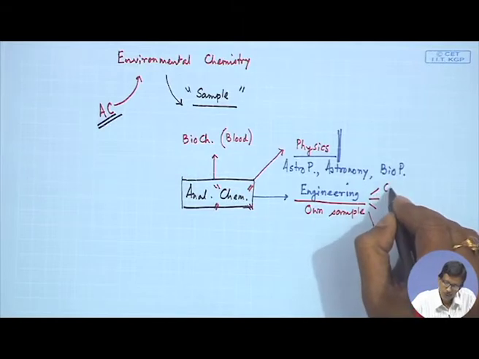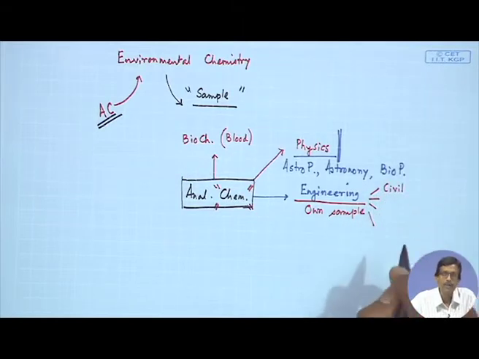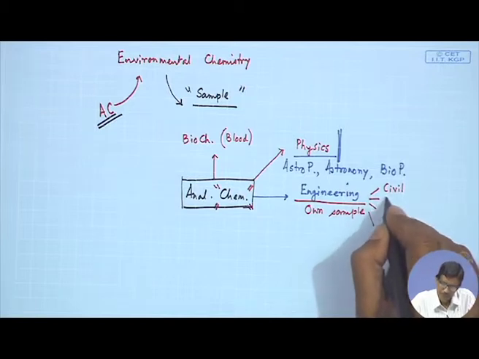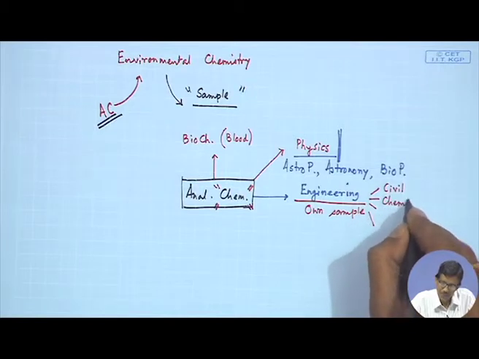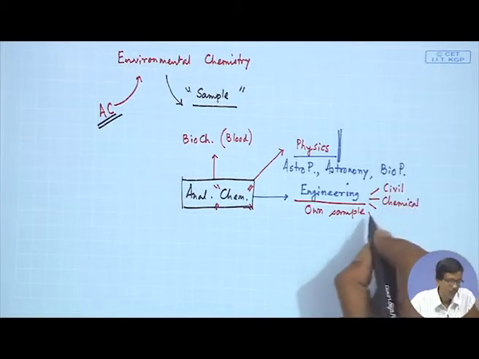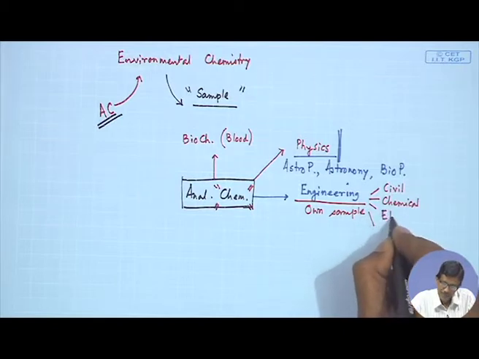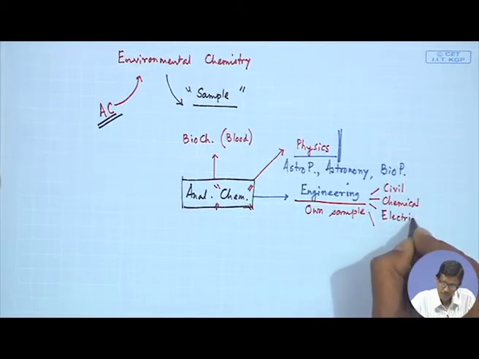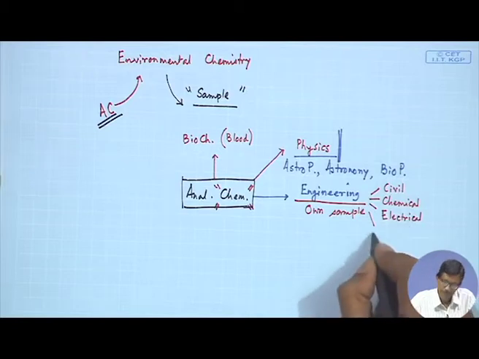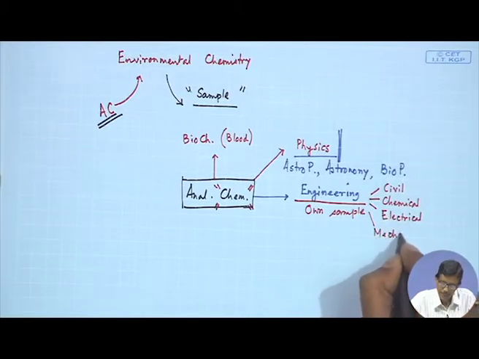So, a civil engineer can also be benefited, definitely a chemical engineer is also there, then the electrical engineer, and then also the mechanical engineer.